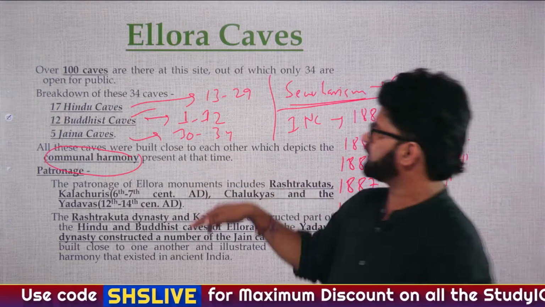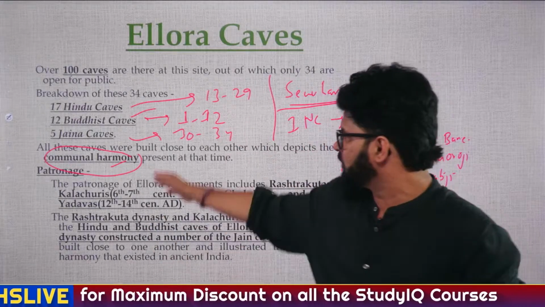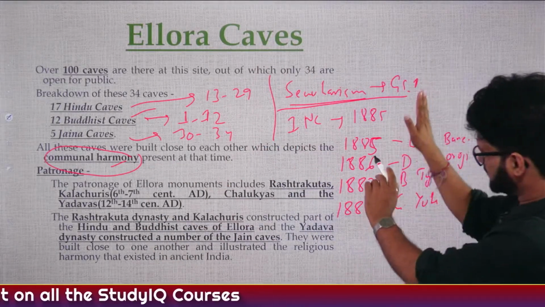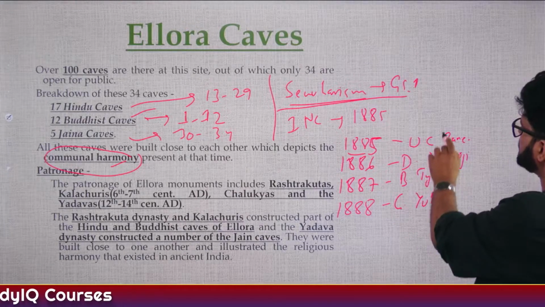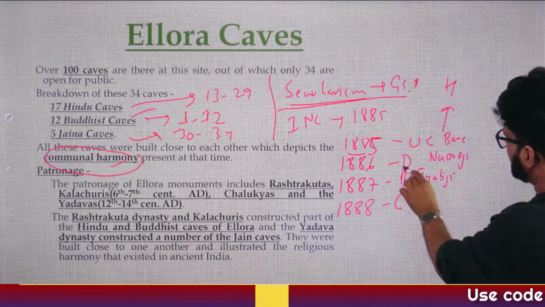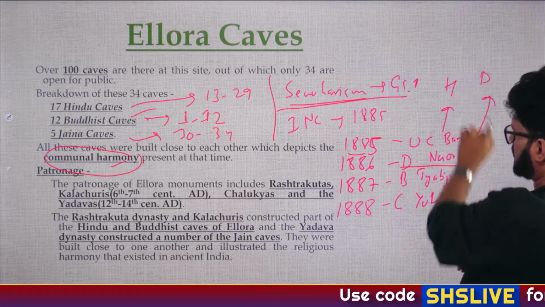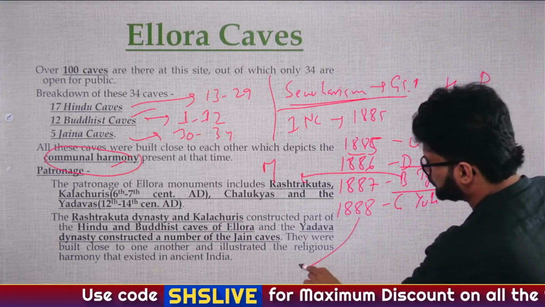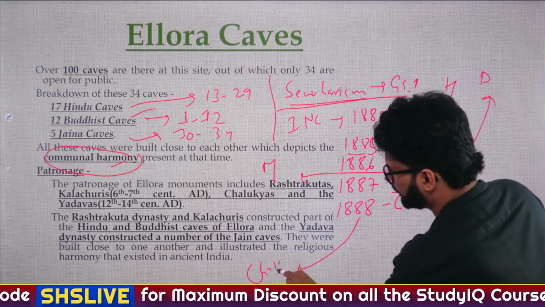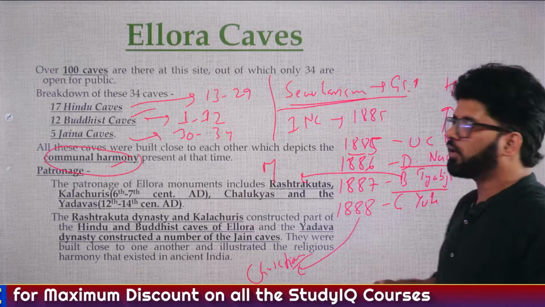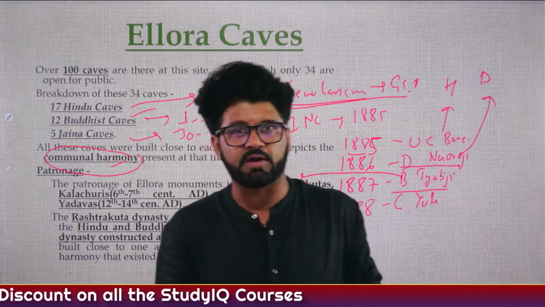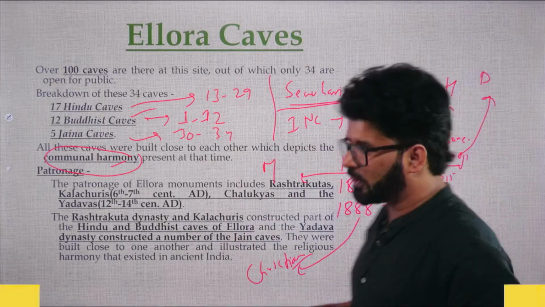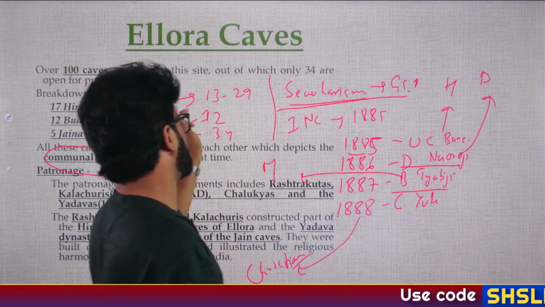Why are we talking about this? Because this particular slide is talking about communal harmony, so we are giving some more examples. One is Ellora caves, communal harmony. Second is this INC session. See, 1885, Womesh Chandra Banerjee, he is a Hindu. 1886, Dadabhai Naoroji, he is a Parsi. 1887, Badruddin Tyabji, he is a Muslim. 1888, George Yule, he is a Christian. So 4 people belonging to 4 different religions. That also shows India's secularism. All these things you can use in your exam, and we should be knowing about this. This will help you in your pre as well as mains.